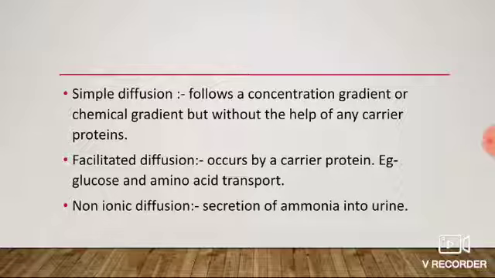Simple diffusion. Simple diffusion follows a concentration gradient or chemical gradient but without the help of any carrier protein. It is the process in which the solutes and the gases enter into the cell passively. It doesn't require energy and it is a slow process. Second, facilitated diffusion. It occurs by a carrier protein. It can operate bidirectionally, does not require energy but is faster than simple diffusion.